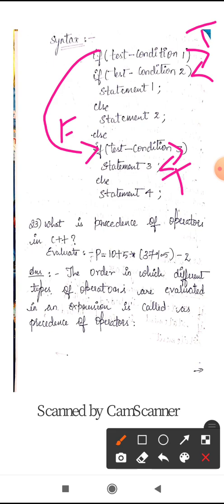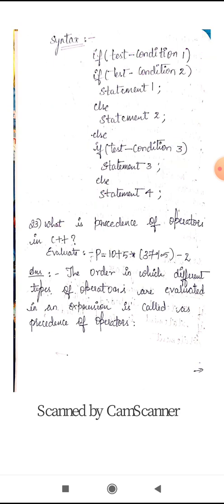If test condition 3 is false, then statement 4 is executed. So this is the nested if statement. Here you can see one if statement is present within another if statement, so it is called a nested if statement.